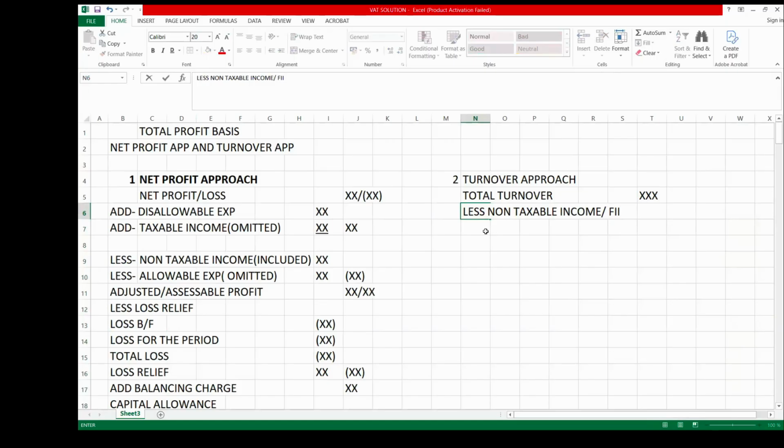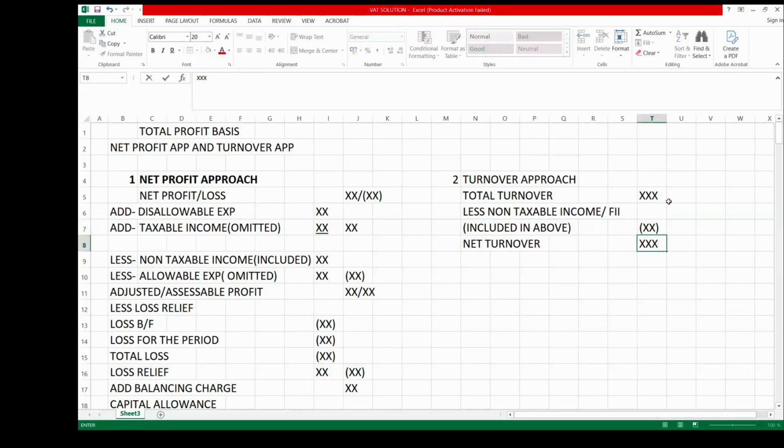Any non-taxable income and franked investment income that is included in the turnover, you are going to less it from the turnover. The resulting figure will give you net turnover.